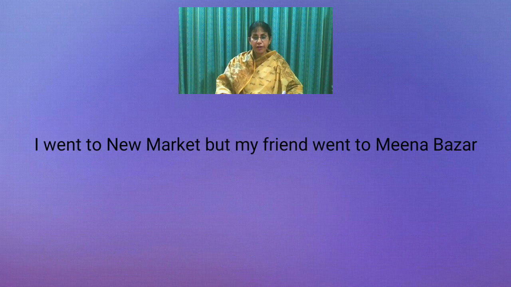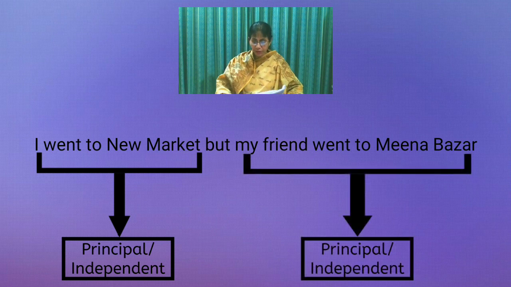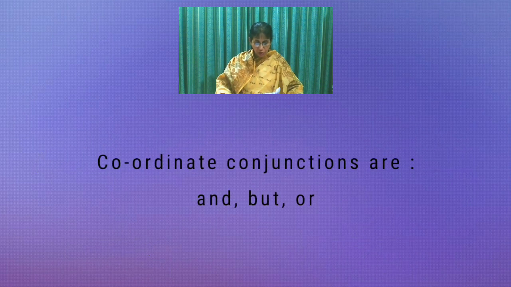I went to New Market, but my friend went to Meena Bazaar. Here, I went to New Market is a principal clause, while my friend went to Meena Bazaar is also a principal clause. However, they are combined by the conjunction but. Here, the two clauses are independent and hence they are coordinate clauses. Coordinating conjunctions are and, but, or.